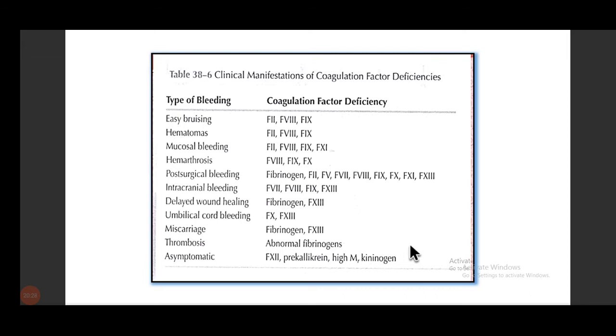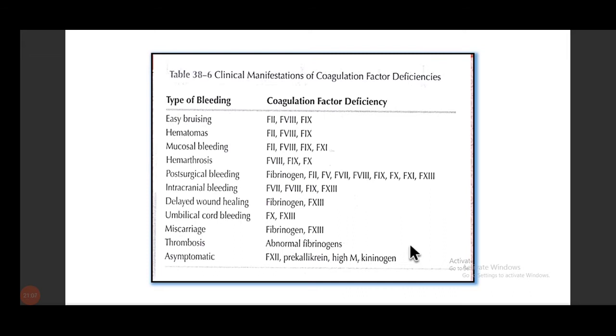Otherwise, it is very difficult to rectify this. Easy bruising is more common in deficiency of factor 8 and 9. Hematomas are more common in the same factors, 2, 8 and 9. Then mucosal bleeding is 2, 8, 9 plus 11. Then hemarthrosis is 8, 9 and 10. Post-surgical bleeding: fibrinogen, factor 2, factor 5, factor 7, 8, 9, 10, 11, 13. Intracranial bleeding is more common with factor 7, factor 8, factor 9, and factor 13 deficiency.